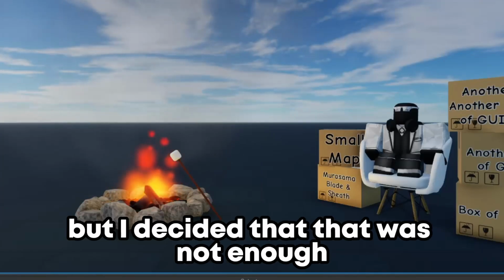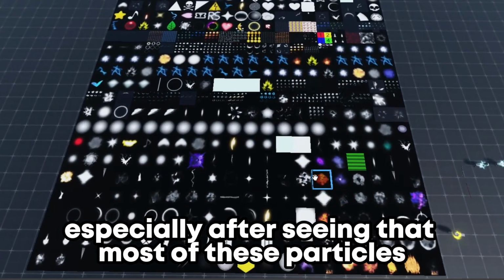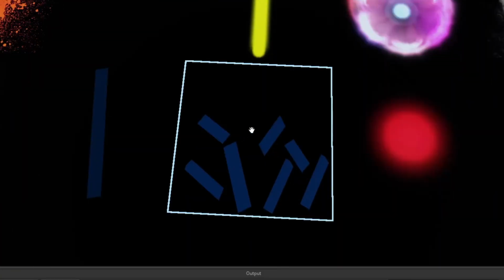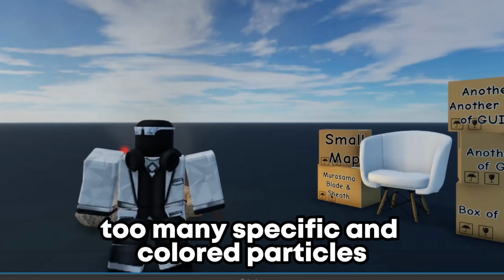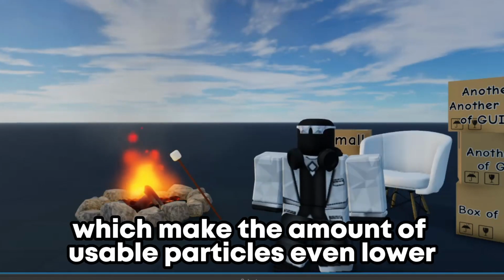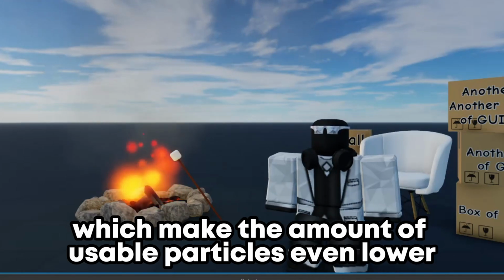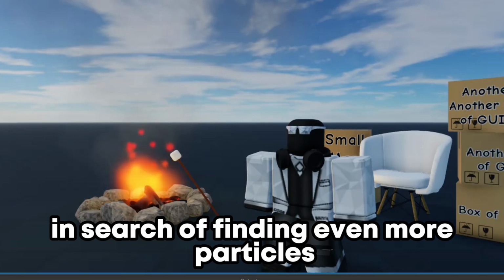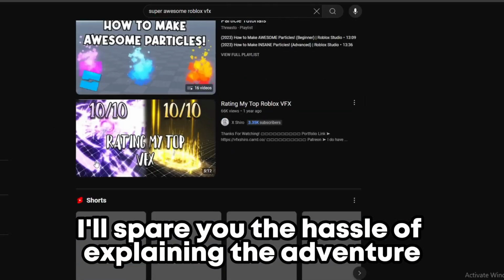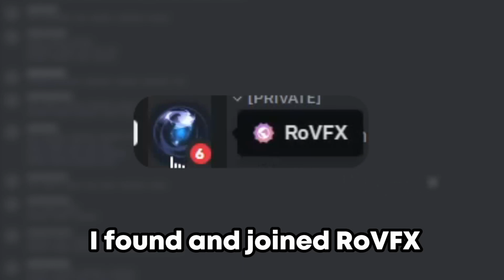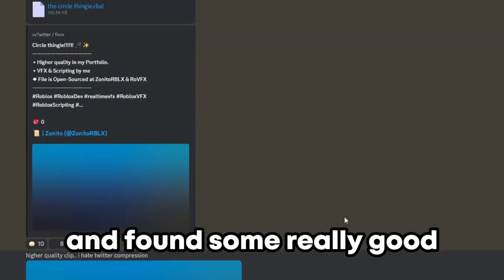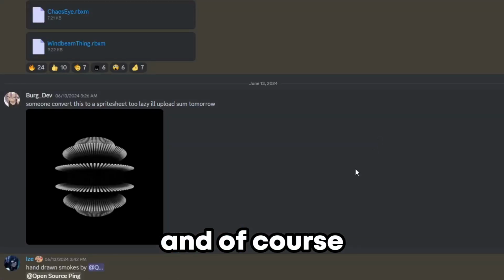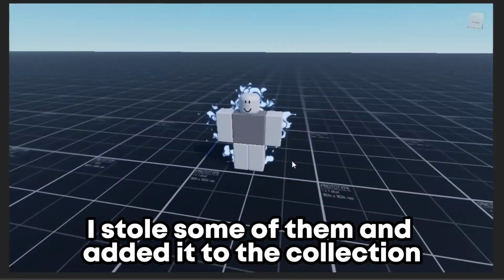But I decided that that was not enough, especially after seeing that most of these particles completely suck. Like, what even is this supposed to be? And there are just too many specific and colored particles, which make the amount of usable particles even lower. And so I went on YouTube in search of finding even more particles. I'll spare you the hassle of explaining the adventure, but basically I found and joined Raw VFX and found some really good free-to-use particles in there. Like, insanely good. And of course, I stole some of them and added it to the collection.